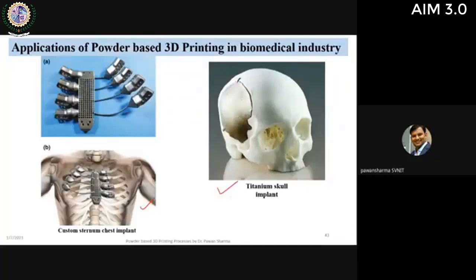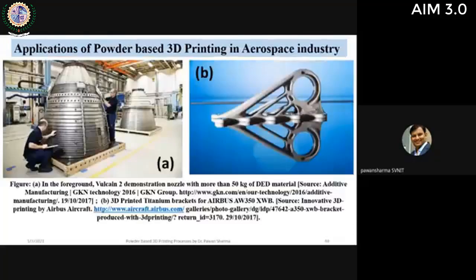You can see these implants in aerospace industries. Nowadays ISRO, NASA, in space industries, they are very much using the EBM technique, because it has a number of advantages, and they use it for the rocket nozzle and various parts. In fact, the aeroplane industry, the aerospace industry also, they are using EBM and SLM techniques for part fabrication, because titanium alloy parts can be easily fabricated using these.